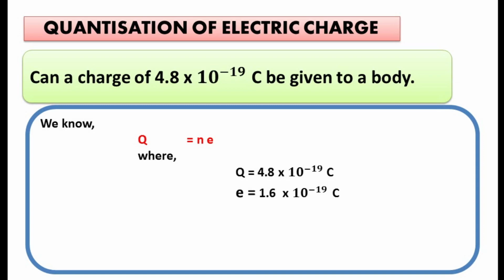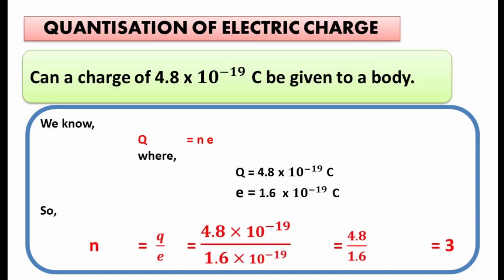And we know charge on one electron is equal to 1.6 into 10 raised to power minus 19 coulomb. And N is equal to Q by E, substituting the values. 4.8 into 10 raised to power minus 19 divided by 1.6 into 10 raised to minus 19 is equal to 4.8 divided by 1.6 is equal to 3. So we can see it is possible. I hope all have understood the term quantization of electric charge.